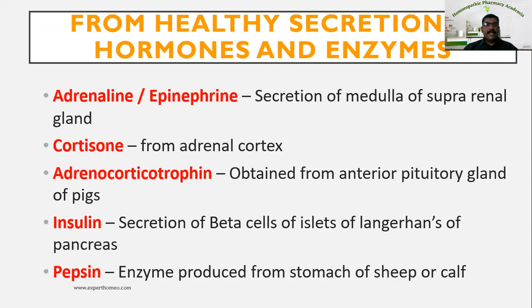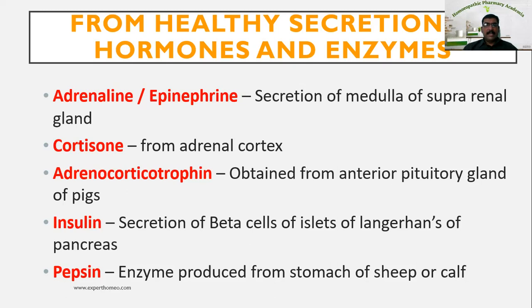Now, healthy secretions, that is hormones and enzymes. Adrenaline or epinephrine, the secretion of the medulla of the suprarenal gland. The next one is cortisol from the adrenal cortex. Adrenocorticotropin obtained from the anterior pituitary gland of pigs. Insulin, secretion of beta cells of islets of Langerhans of pancreas. Pepsin, an enzyme produced from the stomach of sheep or calf. So these are the sarcodes prepared from healthy secretions, that is hormones and enzymes.